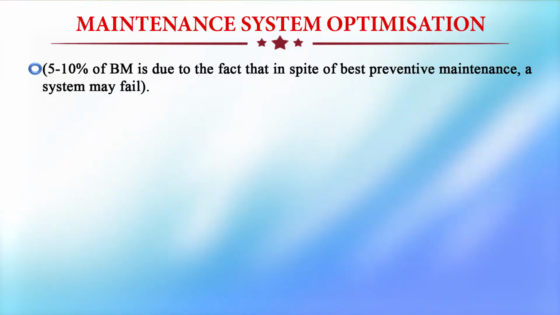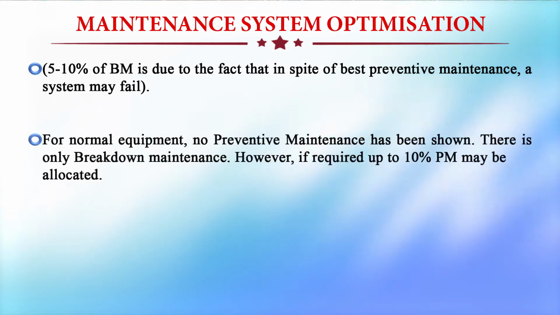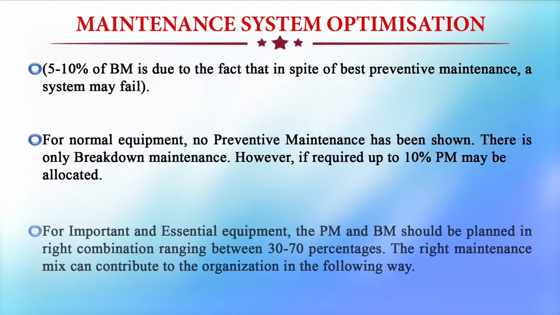The 5 to 10% of breakdown maintenance is due to the fact that in spite of the best preventive maintenance, a system may fail. For normal equipment, no preventive maintenance has been shown. There is only breakdown maintenance. However, if required, up to 10% preventive maintenance may be allocated. For important and essential equipment, preventive maintenance and breakdown maintenance should be planned in the right combination, ranging between 30 to 70%. The right maintenance mix can contribute to the organization in the following way.